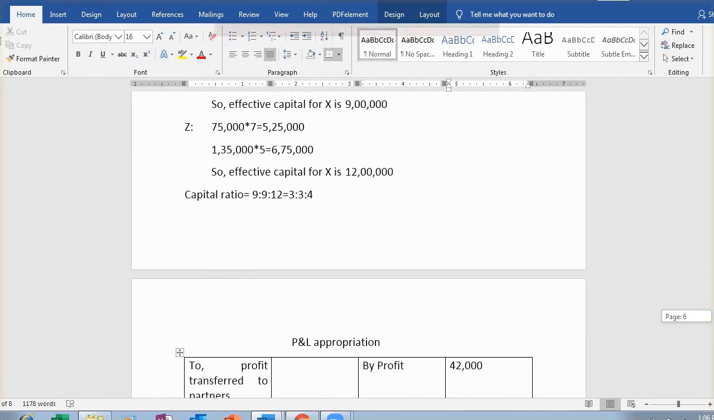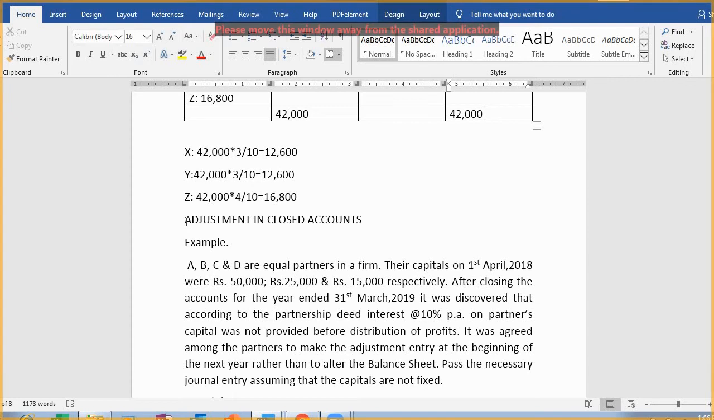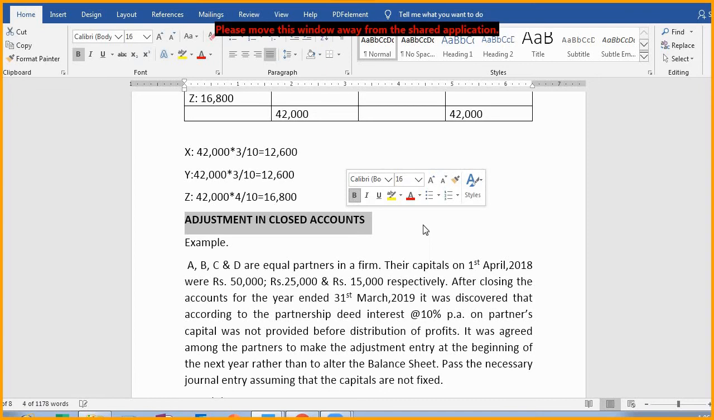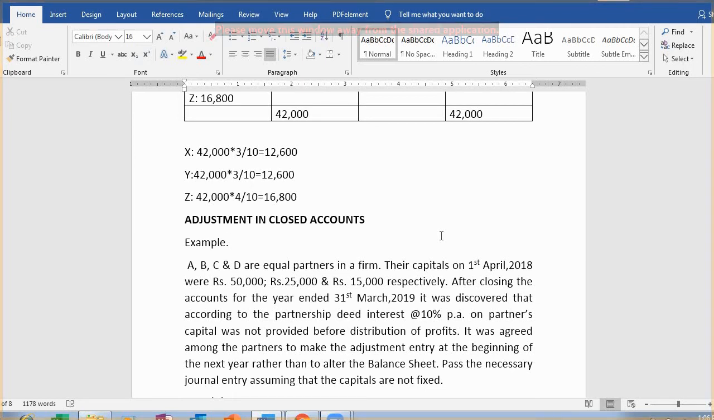Now you see one thing, our next topic of discussion is what? That is adjustment in closed accounts. We are having some time, so I'd like to discuss this thing. Adjustment in closed accounts. What happens is that when you are preparing any PL appropriation, partners capital, whatever it may be, any account you are preparing, by this time at least you must be having some idea, after solving so many questions, how PL appropriation is prepared, how partners capital is prepared, and basically what are the items which are there in these accounts.